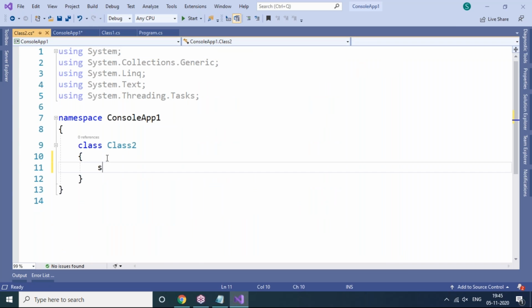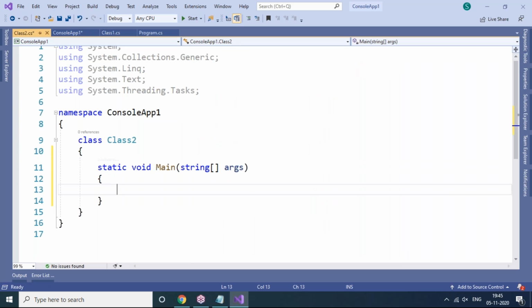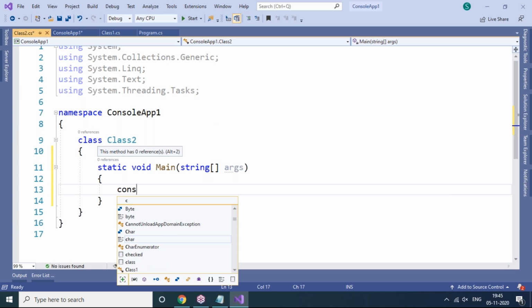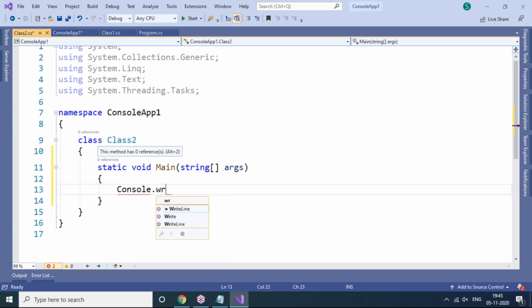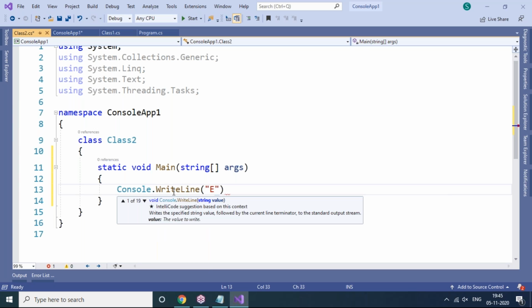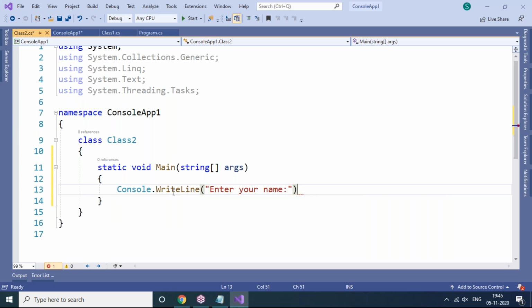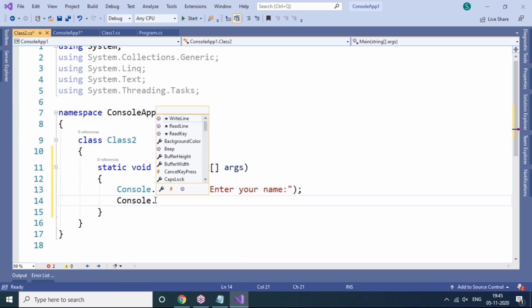And you know how to add the main method: svm, double tab key. So here I'm asking in the first case, Console.WriteLine, enter your name. I'm just asking for input from the user side. So the user will enter the name. But as soon as we enter the name, let me show you first. Try to read that directly. Console.Read, then stay back to screen.